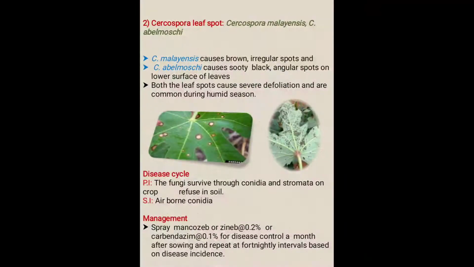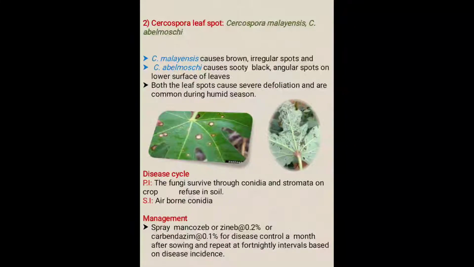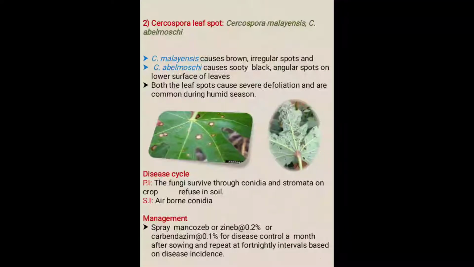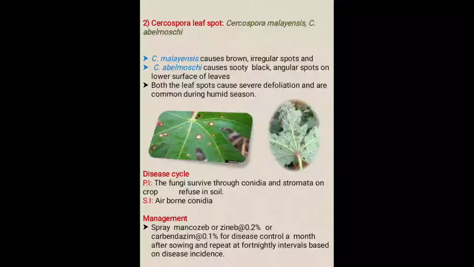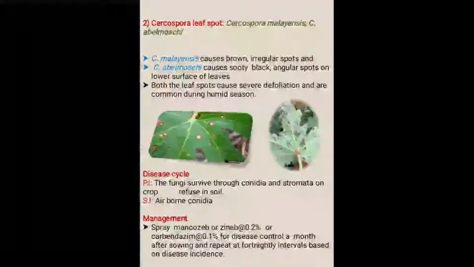They require humid conditions, that is relative humidity and temperature, followed by rain. You can see the different spots on the leaf, and the lower surface of the leaf may also exhibit black angular spots.